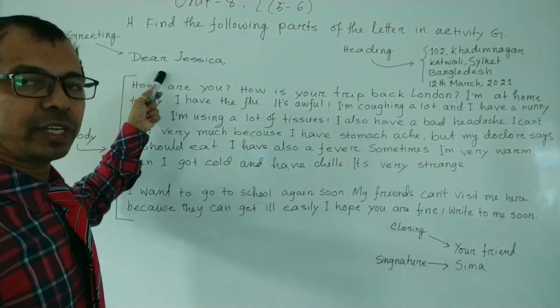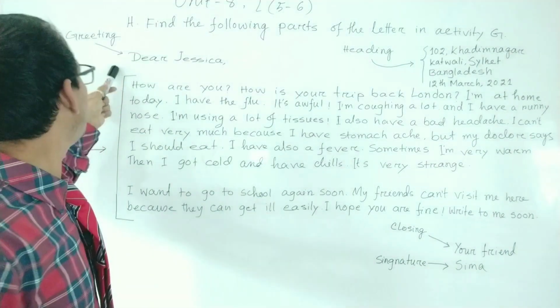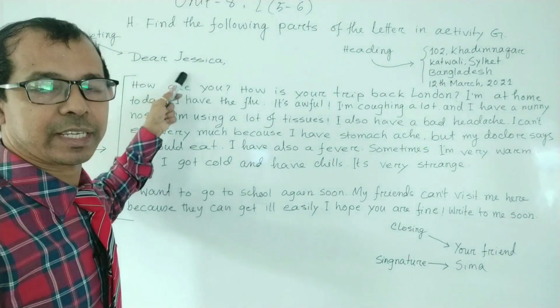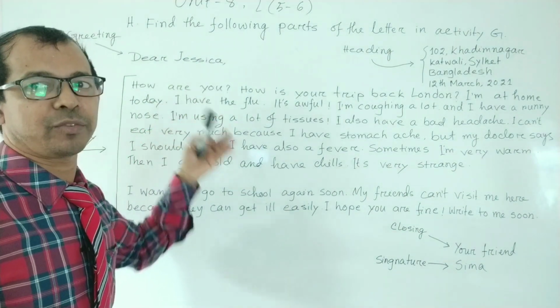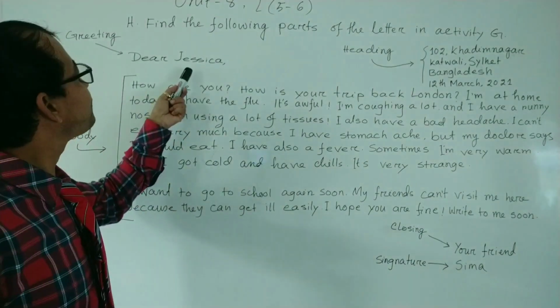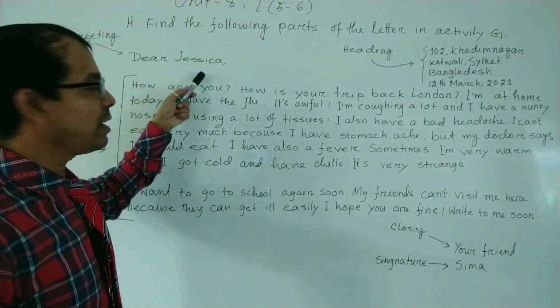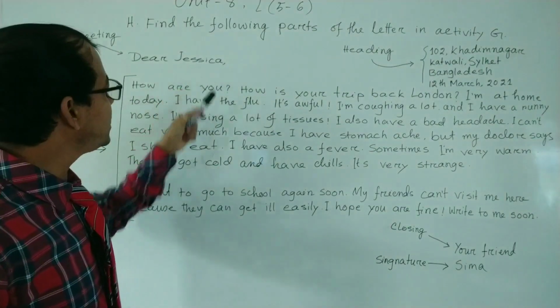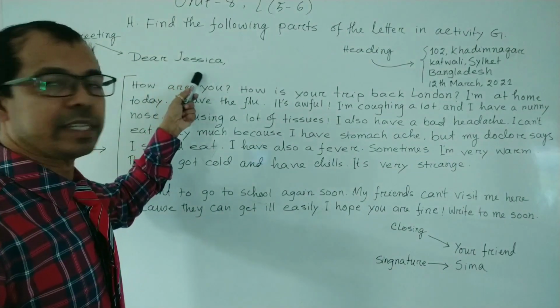And in salutation, another name of salutation is greetings. That means dear father, dear Jessica, that means the receiver's name. So here Shima is writing the letter to Jessica, so here you will write dear Jessica.